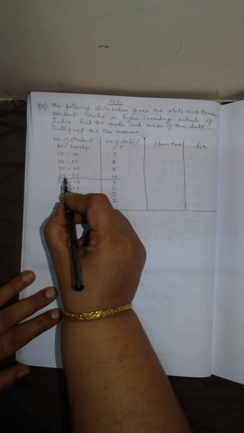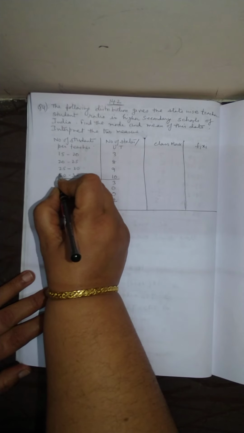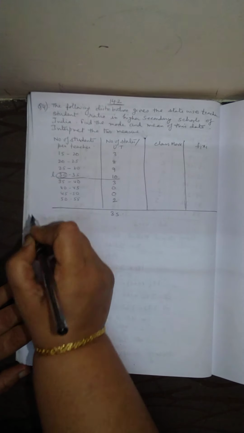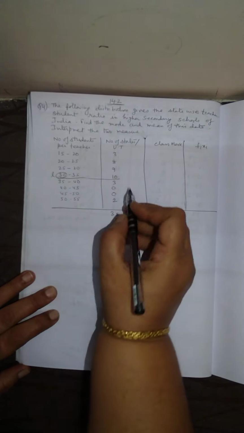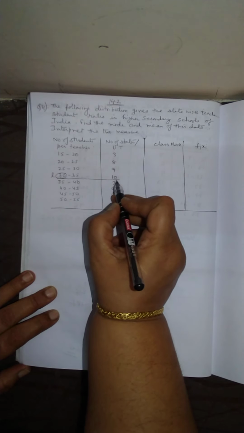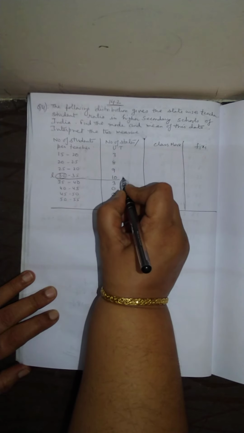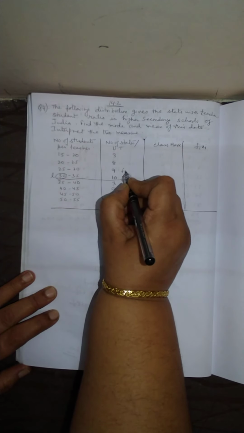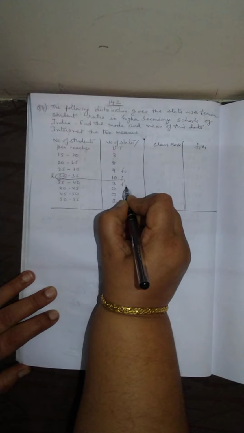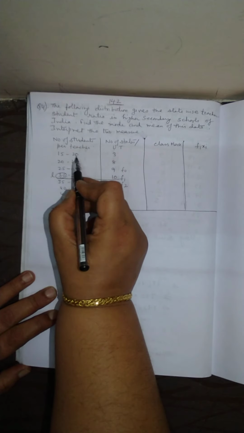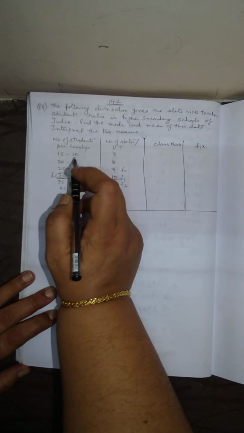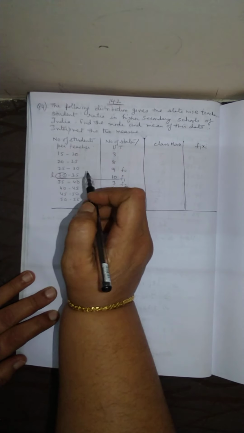So this is the modal class, whose lower limit L is 30. Here 10 is the maximum, this is F1, this is F0, this is F2, and the width is 20 minus 15, that is, H is 5.